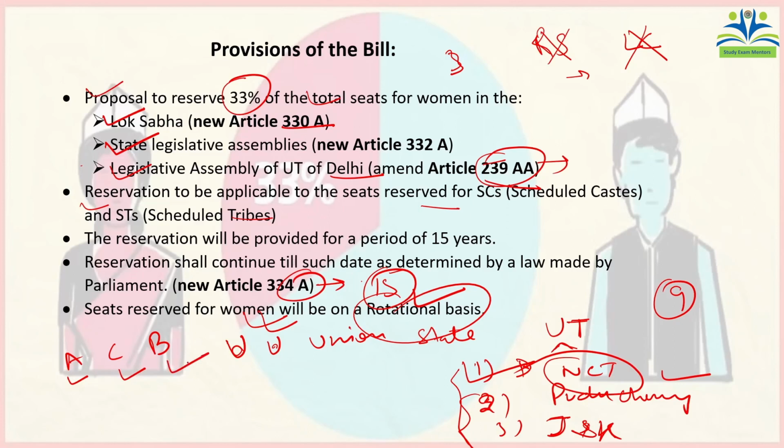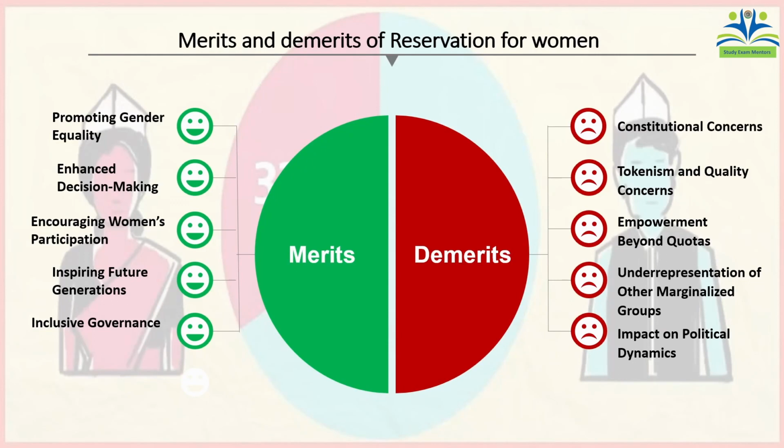So got my point? So let us talk about the merits and demerits of reservation for women. The first merit is that it promotes gender equality. If you see the sex ratio, it's almost 900 something, 950 plus. I don't remember the exact number.